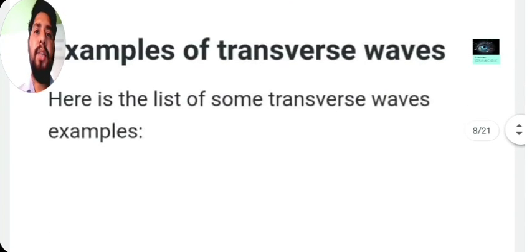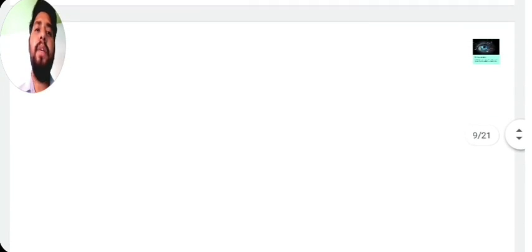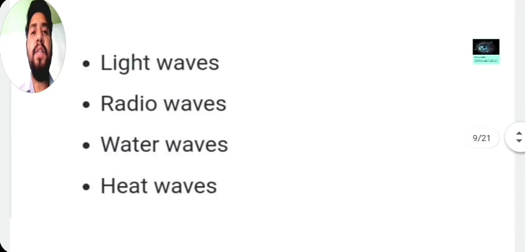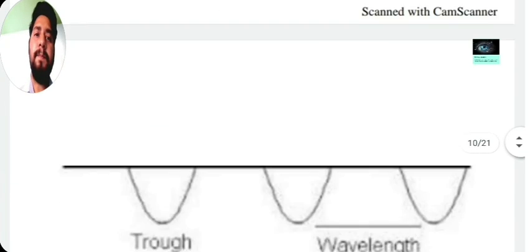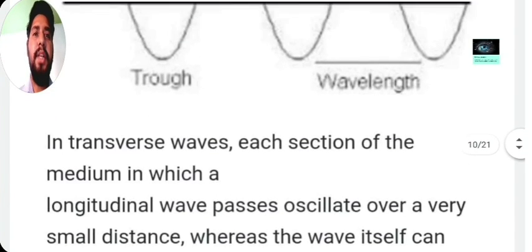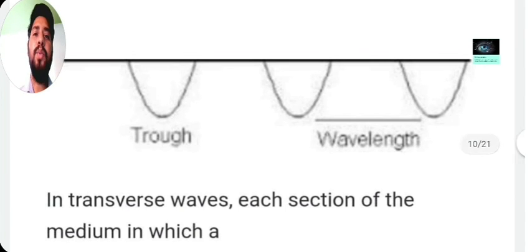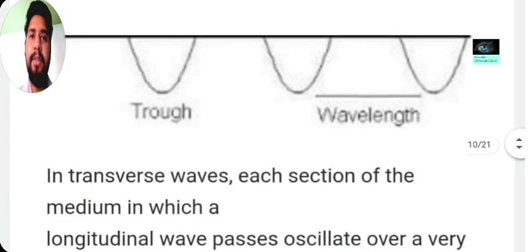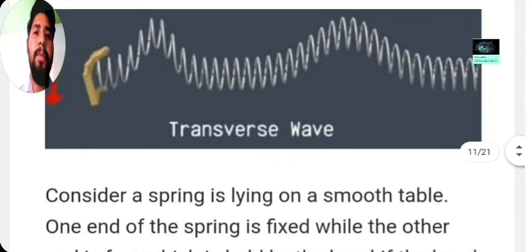Now come to the next one. Examples of transverse waves: light wave, radio wave, water wave and heat wave. As I have already told you, in a transverse wave, troughs and crests are formed, and the distance between two successive crests or two successive troughs is known as wavelength. Now come to the next one.